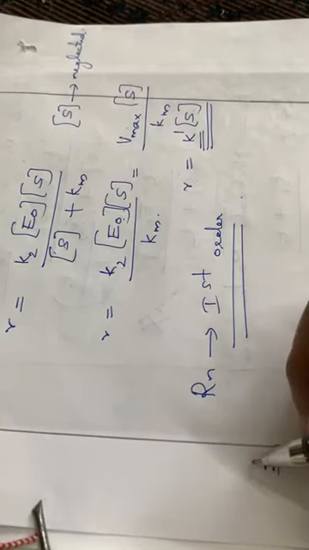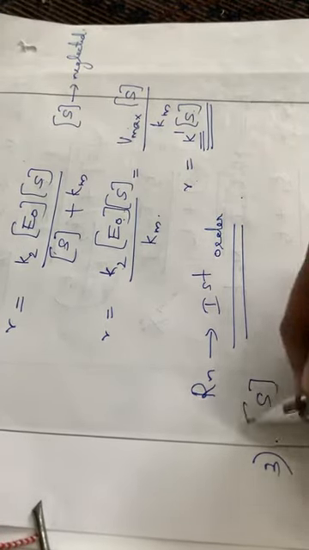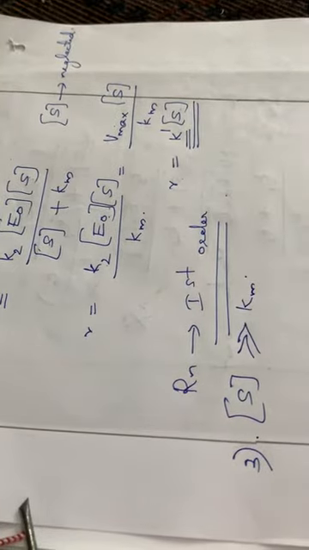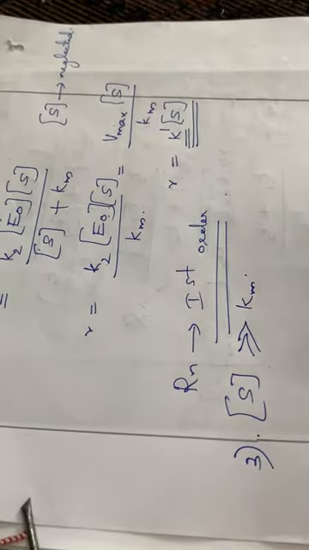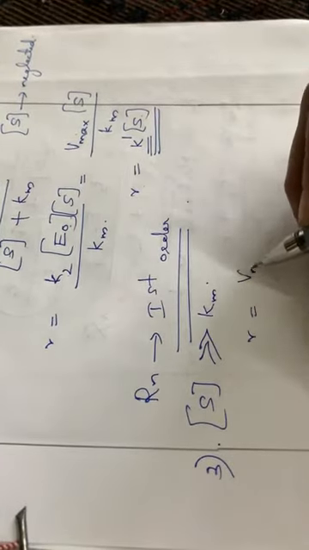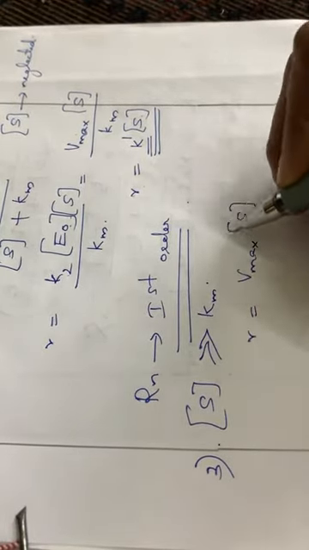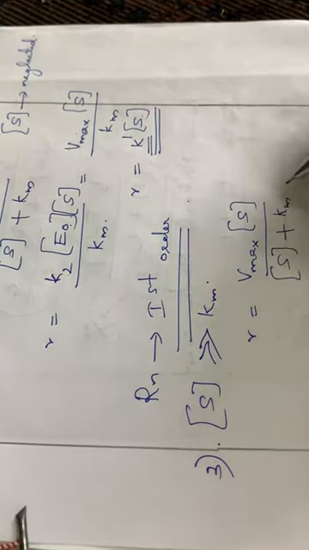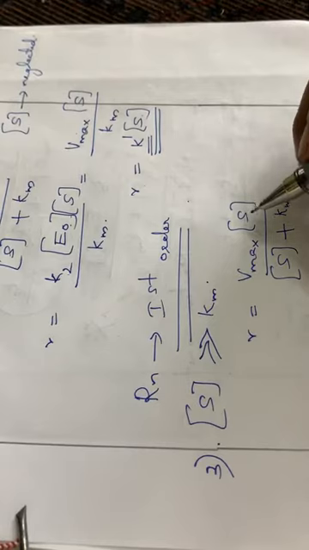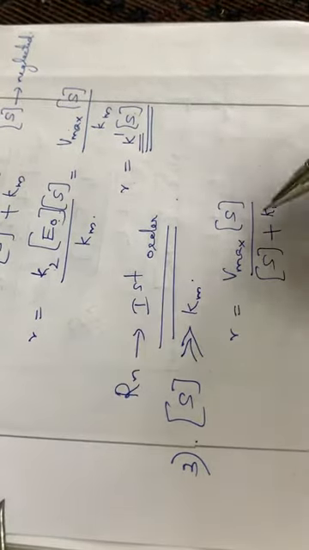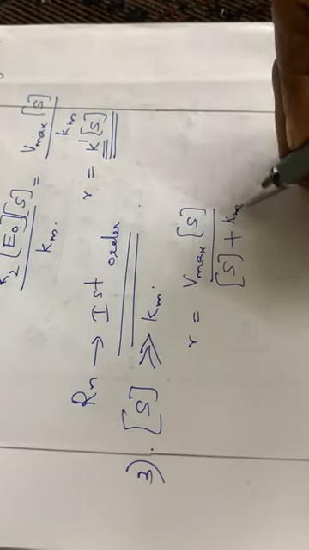Then the third condition is when the substrate concentration is very much greater than Km. So the equation is R is equal to Vmax into concentration of S divided by concentration of S plus Km. That is the Michaelis-Menten equation with Vmax substituted. And if S is very much greater than Km, we can neglect the term Km, isn't it? It is an addition term.